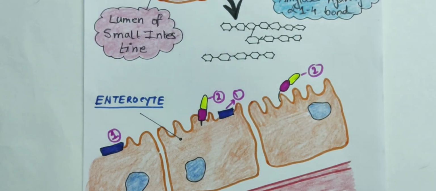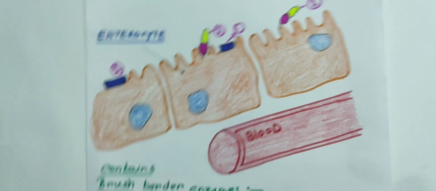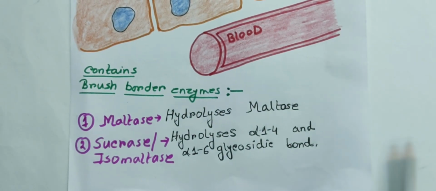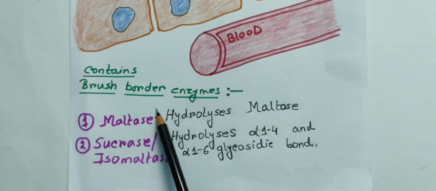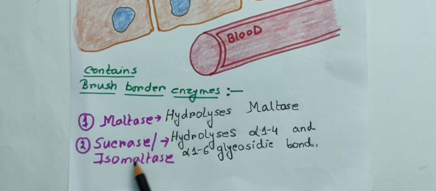Maltase hydrolyzes maltose, and sucrase or isomaltase hydrolyzes not only the alpha 1,4 bond but also the alpha 1,6 glycosidic bond.